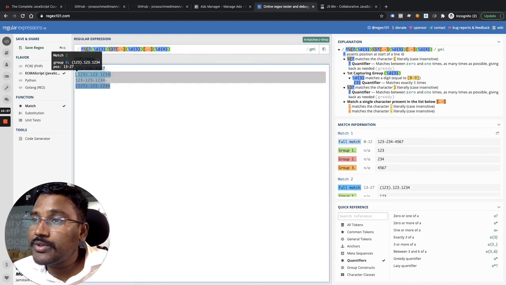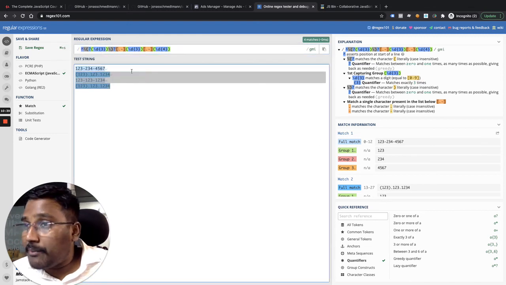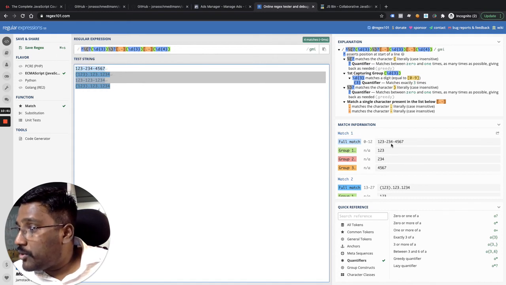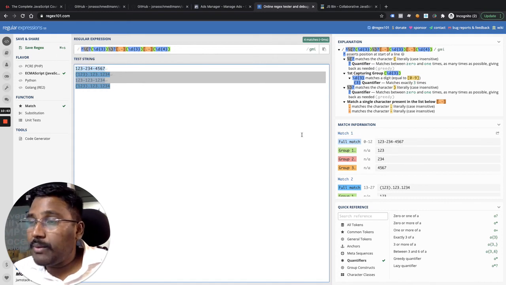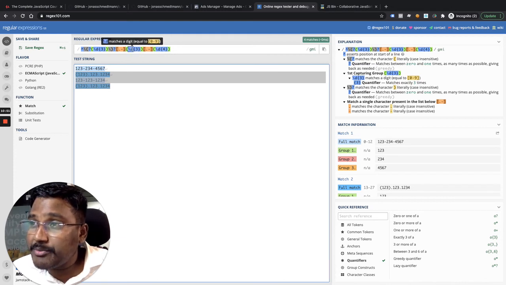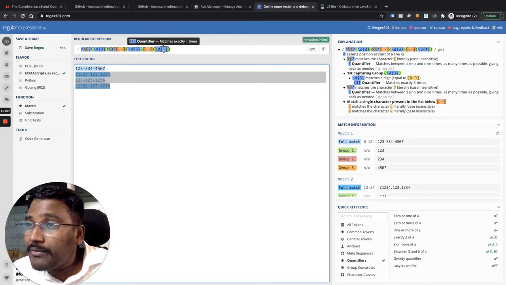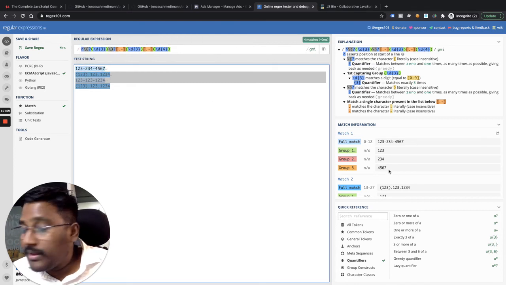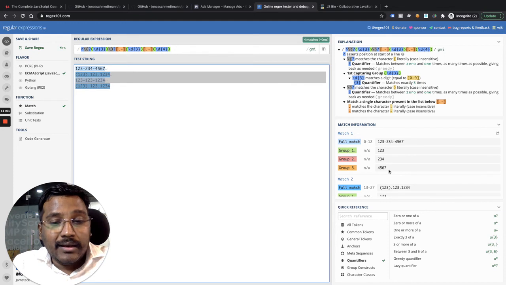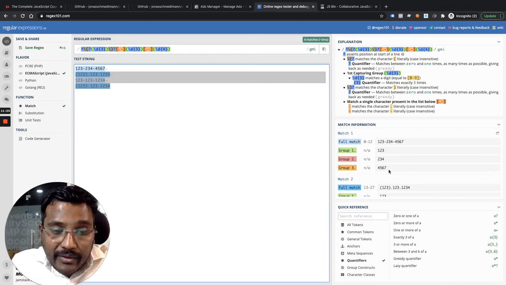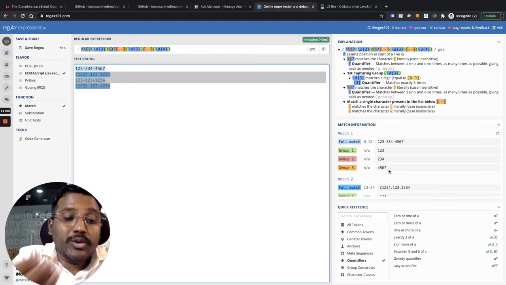Or let me remove this. I'm talking only first one. It is matching full match 1 2 3 2 3 4 4 5 6 7. Why? I hope you are able to now follow with me. But the first capture group value is retrieved as 1 2 3. Second capture group, because in this whole expression this is the second capture group. The second capture group value, what is it captured? 2 3 4. The third capture group, the value that will be captured is 4 5 6 7. That means I'm trying to get certain pattern from the original expression which I'm trying to match.